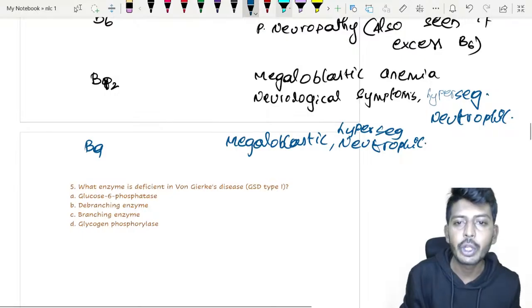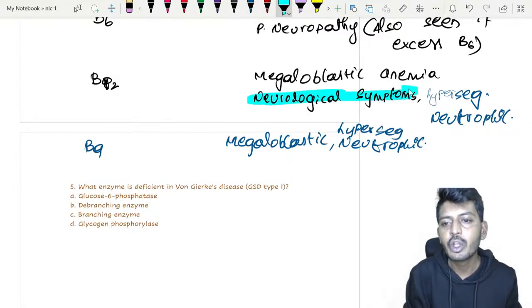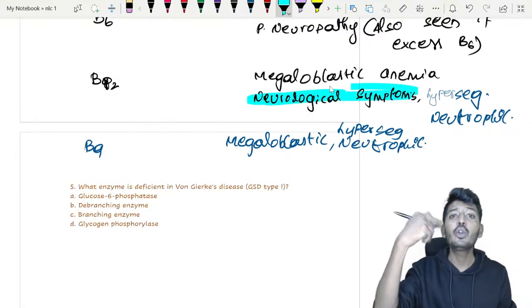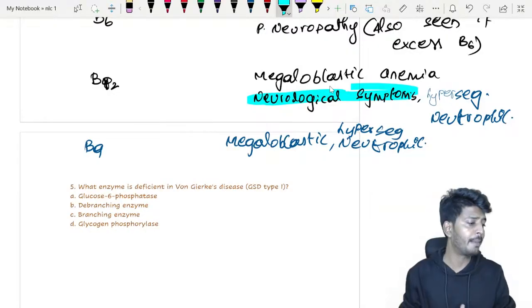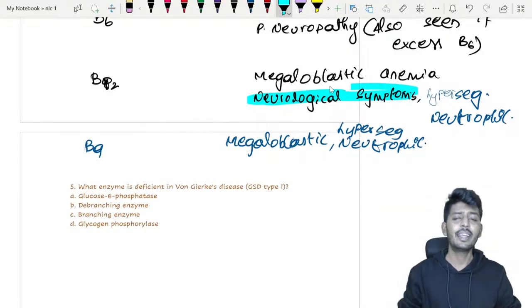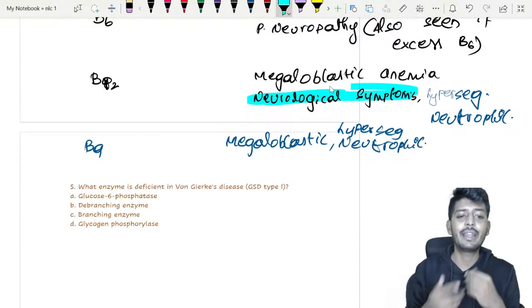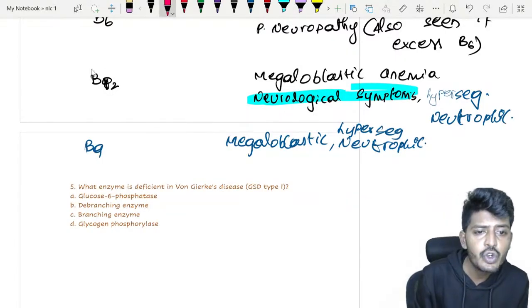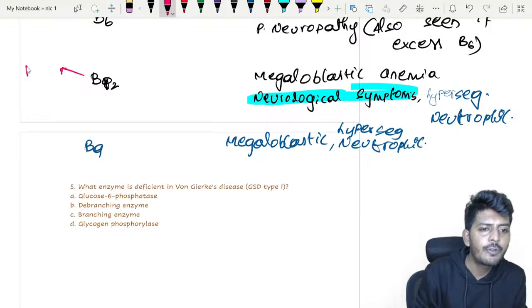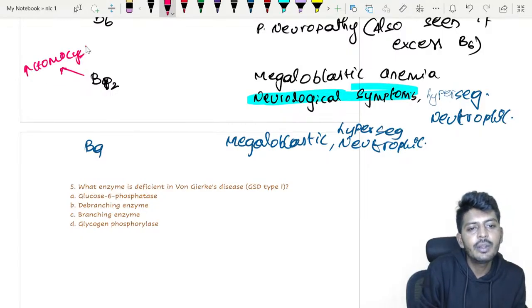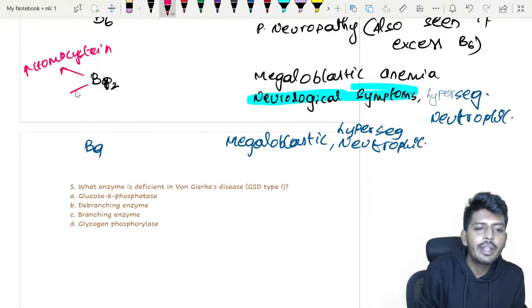So one symptom you are going to utilize here is neurological symptoms. And one more thing which can be given in your blood parameters is what is elevated. In B12 deficiency, remember, usually we will have an increase of two substances: homocysteine, and also a severe increase of MMA.